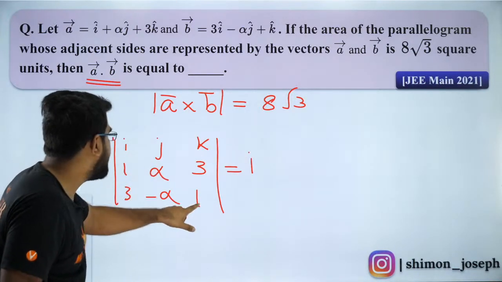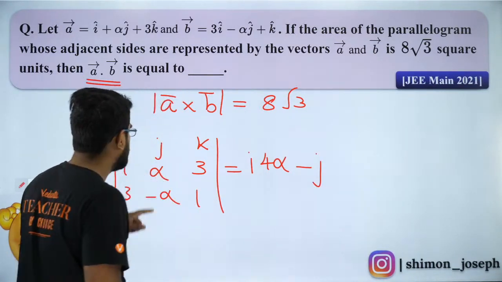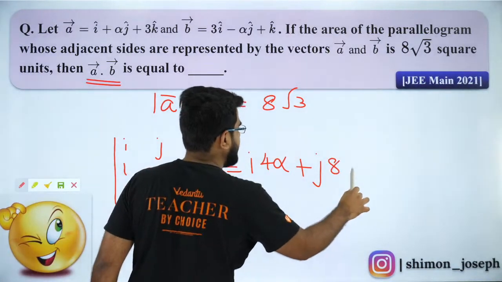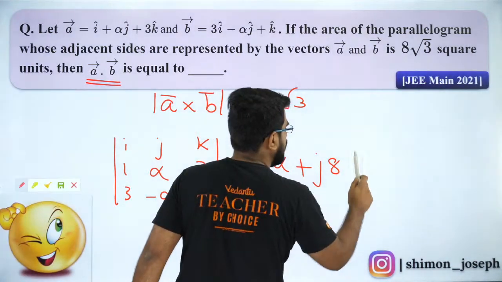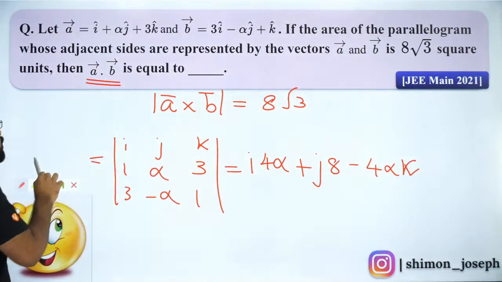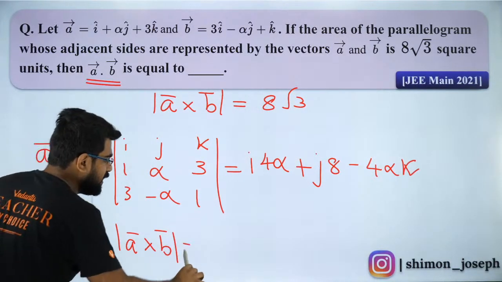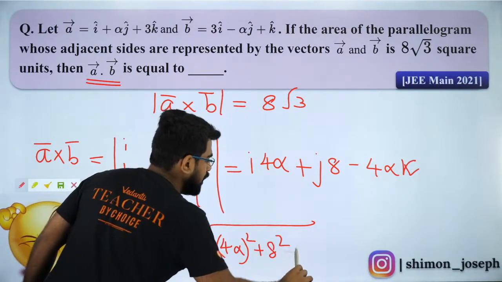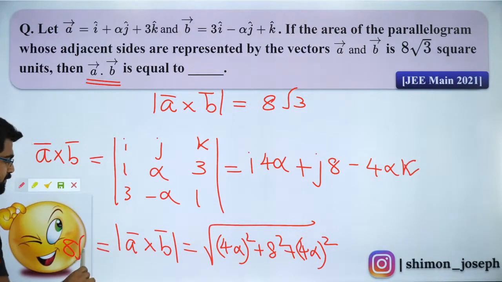Please check if I am solving it right. It will be i into alpha plus 3 alpha, so it will be i into 4 alpha, minus j into, I will get 1 minus 9 which will be minus 8, so plus 8 j, plus k times of minus alpha minus 3 alpha, so it will be minus 4 alpha k. Is that correct? So that is your A cross B. Do you all understand that? So if I want to take the magnitude of it, that will be equal to the square root of 4 alpha whole square plus 8 square plus 4 alpha whole square. Now that is equal to 8 root 3.